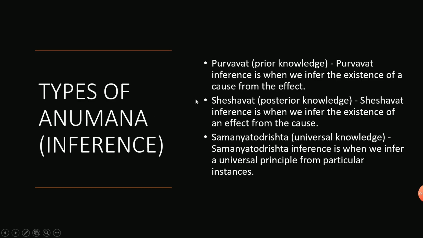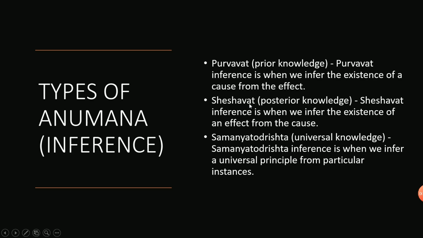So, types of Anumana. Here three types are there. First is Purvavat, that is prior knowledge. Purvavat inference is when we infer the existence of a cause from the effect. See here, if a building falls down, we could say it was caused due to an earthquake. So we are inferring the existence of the cause from the effect. The building falling down was the effect. We are inferring the cause, that an earthquake was there.